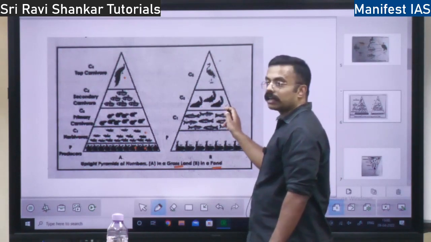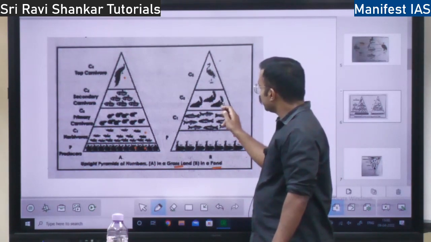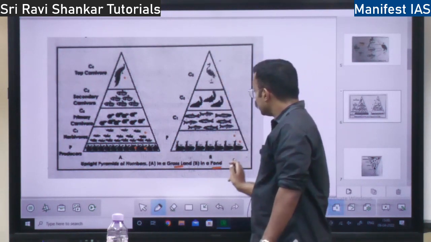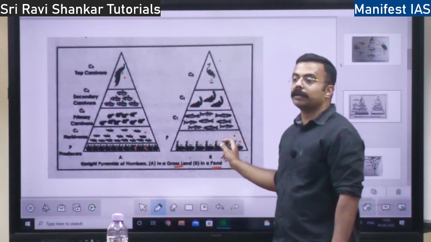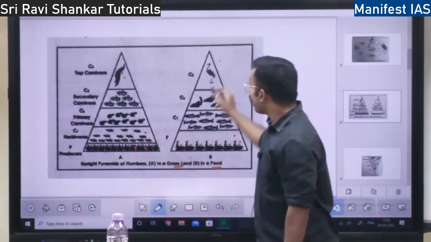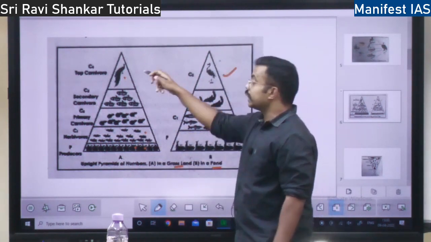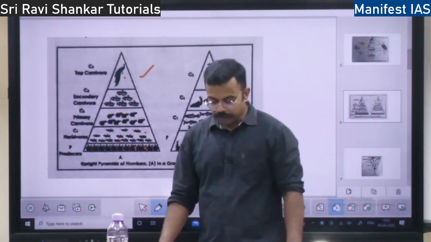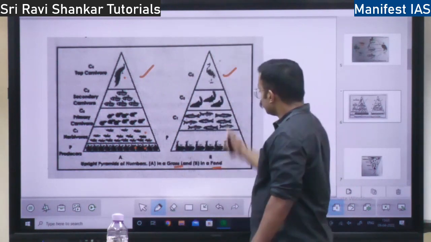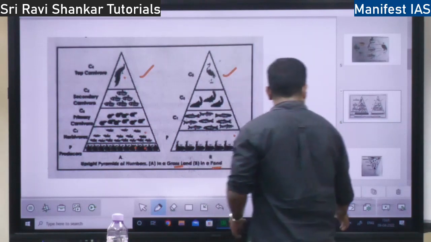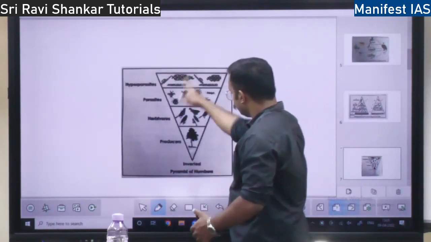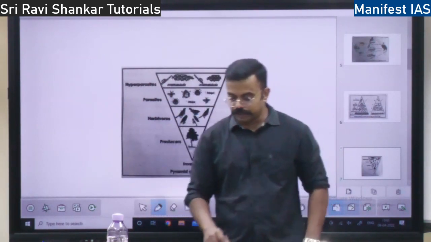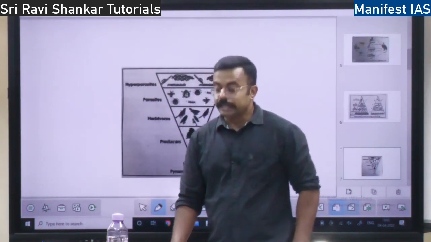Fish is eaten by shark and some other bigger fish, and it is eaten by some bird, right? So this is an upright pyramid of numbers in the aquatic ecosystem. This is terrestrial, on land. This is the aquatic ecosystem. So this is the pyramid of numbers in terrestrial and aquatic. Then you have the inverted pyramid of numbers. Why is it inverted? Because individuals decrease.